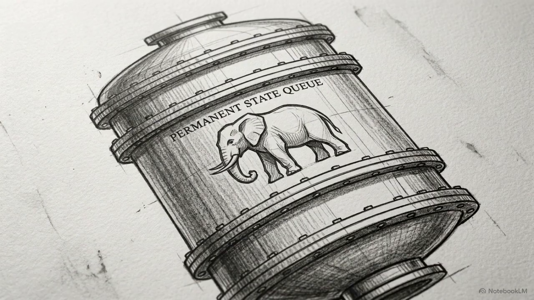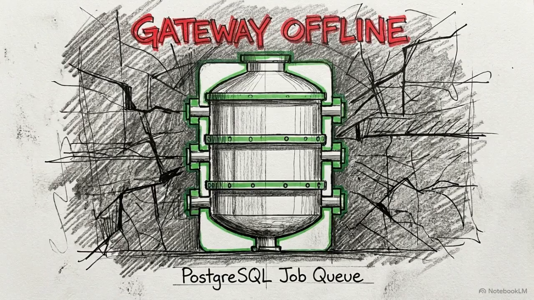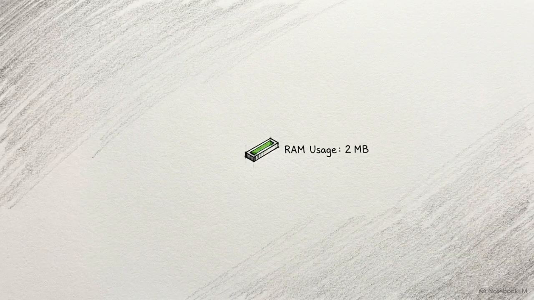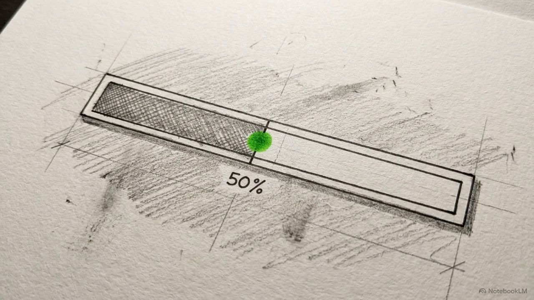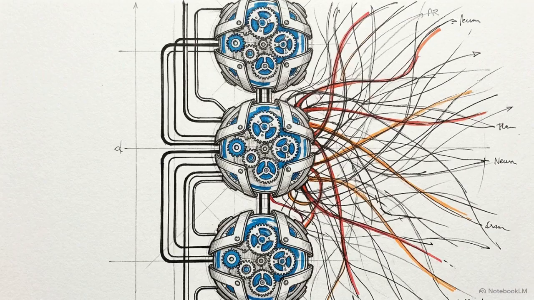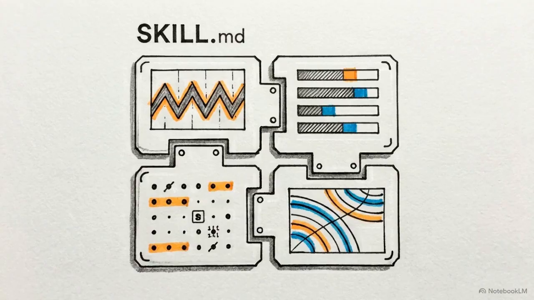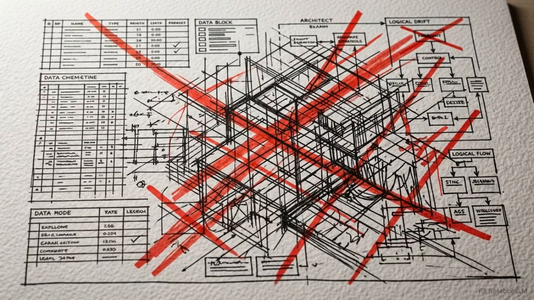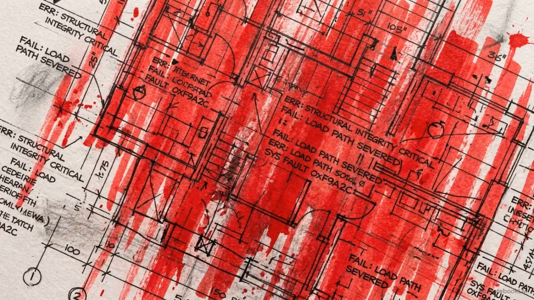The Postgres native queue survives gateway crashes, maintains a low memory footprint, and resumes jobs without losing state. Perfect execution reliability requires decoupling deterministic tasks from unpredictable reasoning models. The final pillar dictates how developers build and maintain the agent's capabilities. When capabilities are hidden inside opaque agent runtimes, the logic drifts. The agent generates logic that developers' numbers need, and within a few months, the underlying code silently breaks.